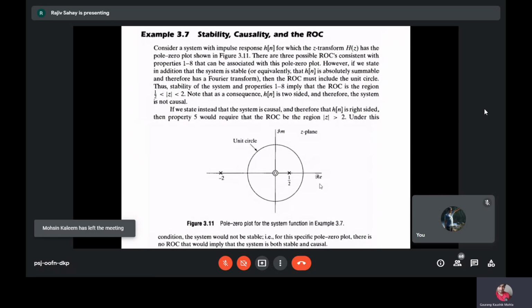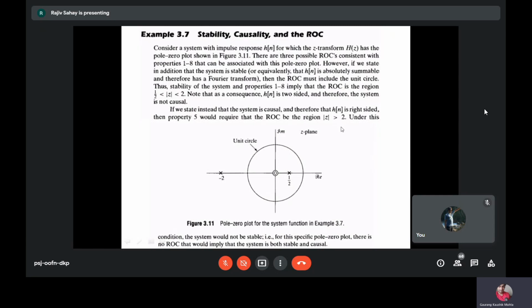Otherwise, if you have a situation where the system is right-sided, or h of n is right-sided or causal, then the ROC would be the region mod z greater than 2. For stability, you cannot have right-handedness because your ROC has to include the unit circle and one of the poles is lying on this side. So mod z should be greater than half and less than 2. That is the only way you can have stability. So that sequence will be a non-causal sequence.